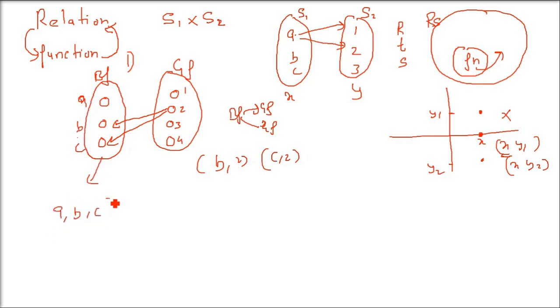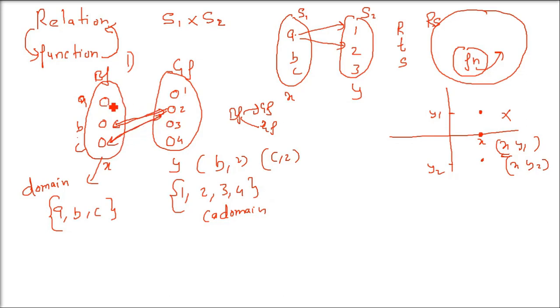So when I write A, B, C, the first set, or you can say the first elements, this is called the domain for a function or a relation. Domain will be all the x coordinates, A, B, C. All the values on the y set, 1, 2, 3, 4, all I am writing, this is called codomain.